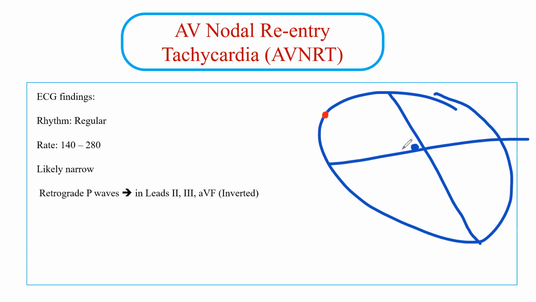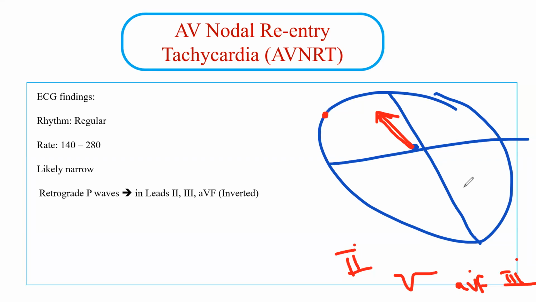It will go from the AV node back up. So in the inferior leads, lead 2, 3, and aVF, the electricity is going away from them. So the P wave will be inverted by definition. So if you see a P wave, it should be inverted.